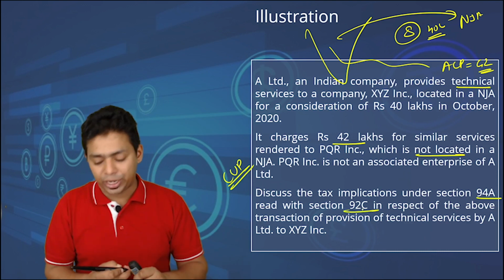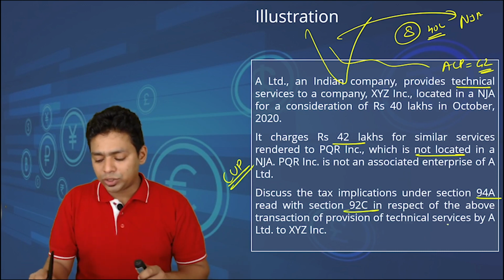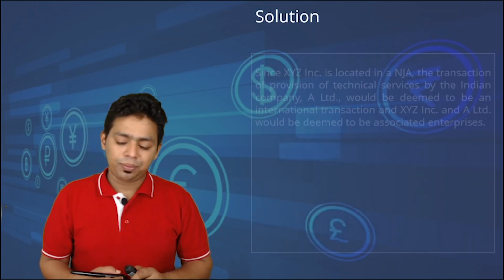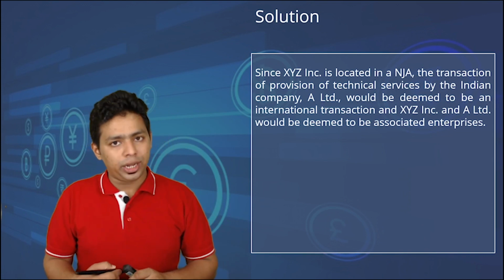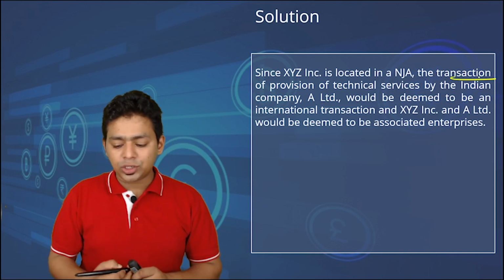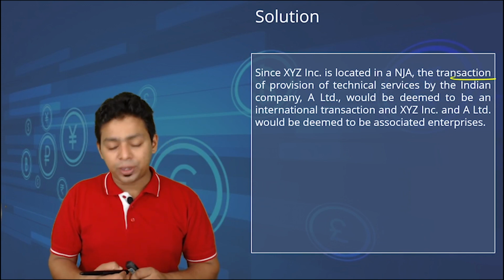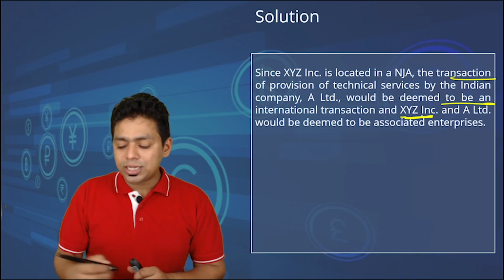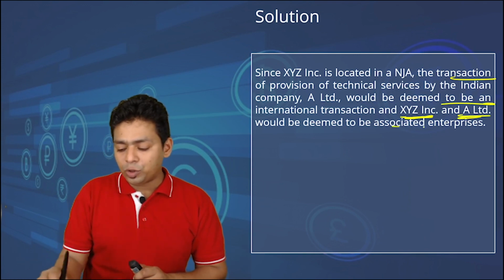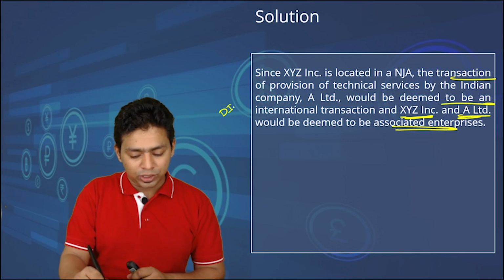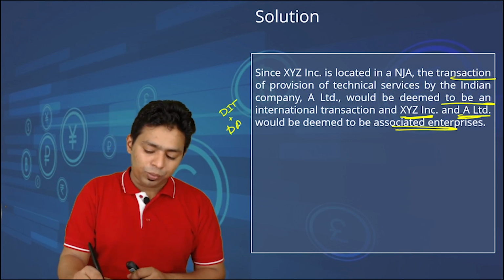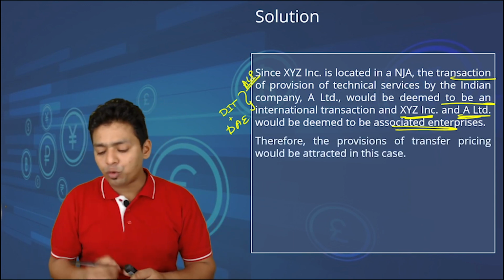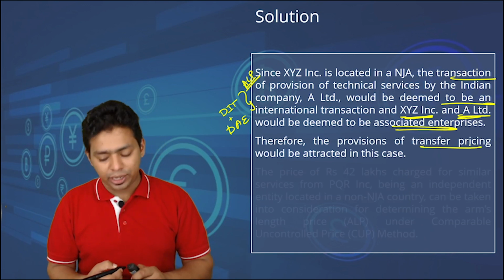read with the provision of section 92C in respect of the above transaction of technical services provided by A Limited to XYZ INC. XYZ INC is located in notified jurisdictional area. The transaction of provision of technical services by Indian company A Limited would be deemed to be an international transaction, and XYZ INC and A Limited would be deemed to be associate enterprises. So deemed international transaction plus deemed associate enterprise equals ALP. This has to be applied. Therefore, the provision of transfer pricing would be attracted in this case.